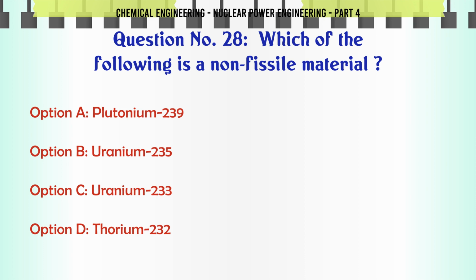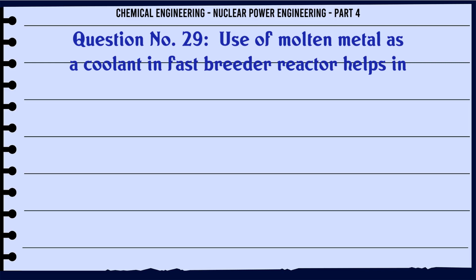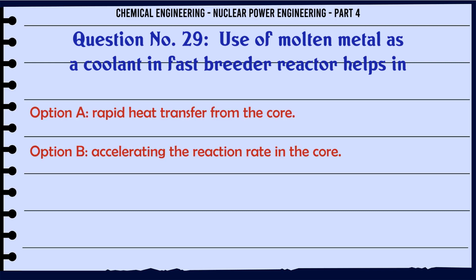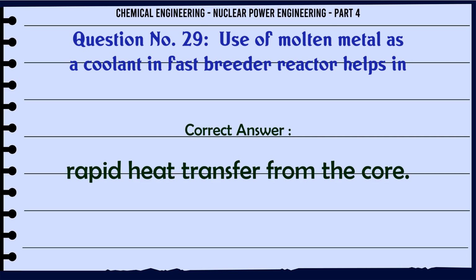Thorium-232. The correct answer is thorium-232. Use of molten metal as a coolant in fast breeder reactor helps in A. rapid heat transfer from the core. B. accelerating the reaction rate in the core. C. breeding neutrons. D. accelerating the neutrons. The correct answer is rapid heat transfer from the core.